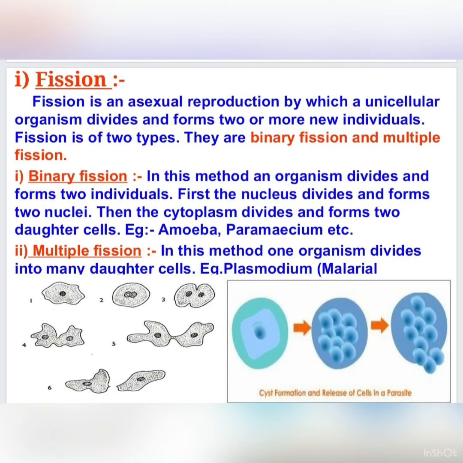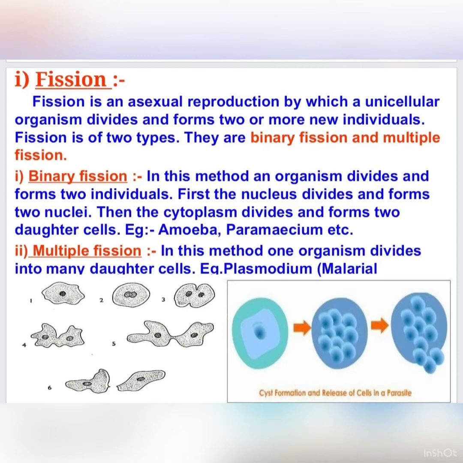Bi means two. An organism splits into two organisms. In this method, an organism divides into two individuals. First of all, the nucleus divides and then the cytoplasm, and forms two daughter cells. For example, amoeba and paramecium. They reproduce by binary fission.